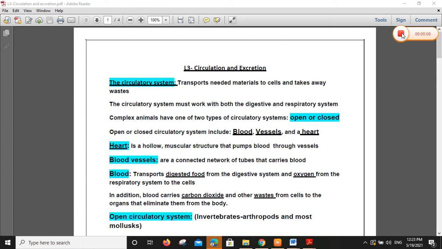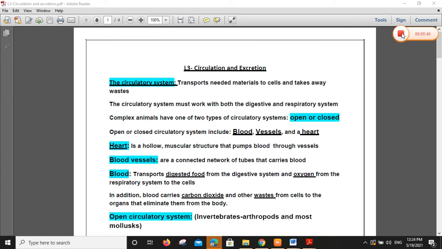Number 2, blood vessels. What do I mean by blood vessels? Blood vessels means arteries, veins, and capillaries. All these are called a connected network of tubes that carries blood. Each blood vessel carries the blood with digested food and oxygen.